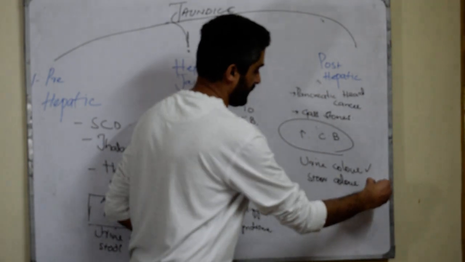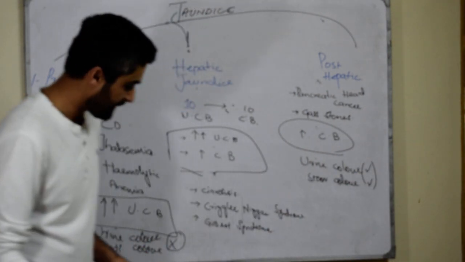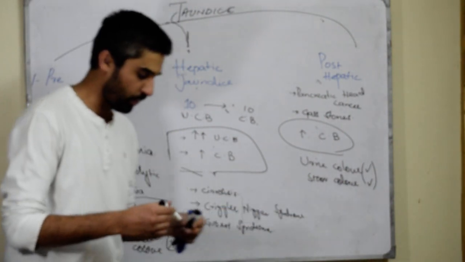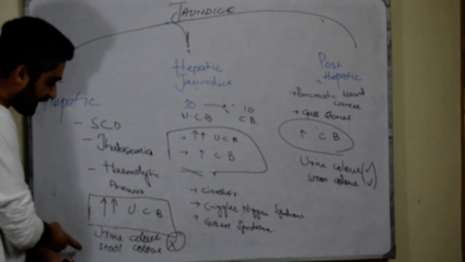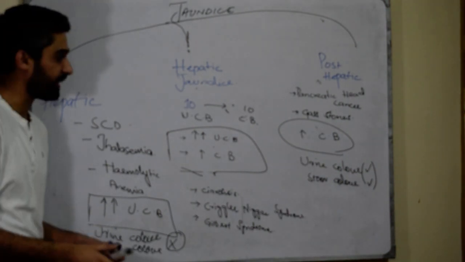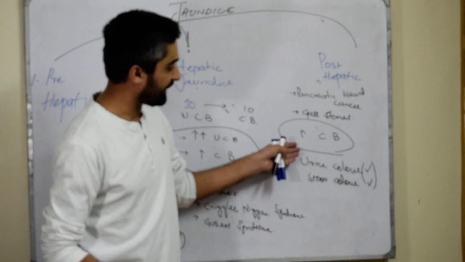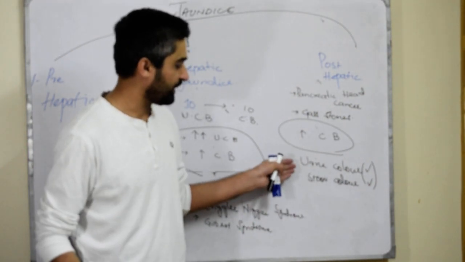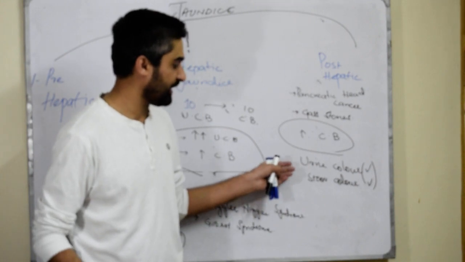Why? Because unconjugated bilirubin cannot be eliminated from the body. On the other hand, in post-hepatic jaundice, the conjugated bilirubin, as we know, can be eliminated from the body. So if it can be eliminated, it will change stool color and urine color.